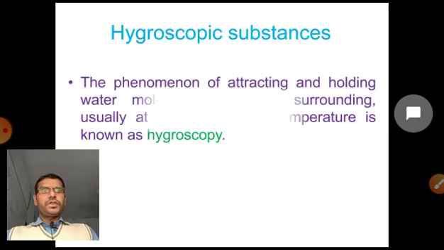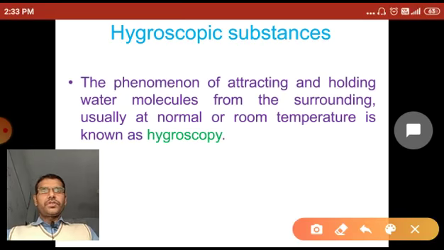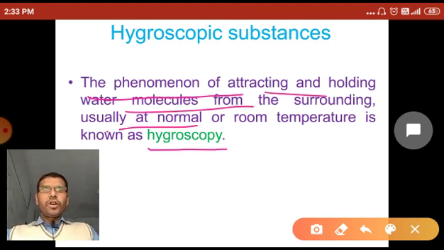So what is a hygroscopic substance? Let's see. First, what is hygroscopy? The phenomenon of attracting and holding water molecules from the surroundings, usually at normal or room temperature, is known as hygroscopy.